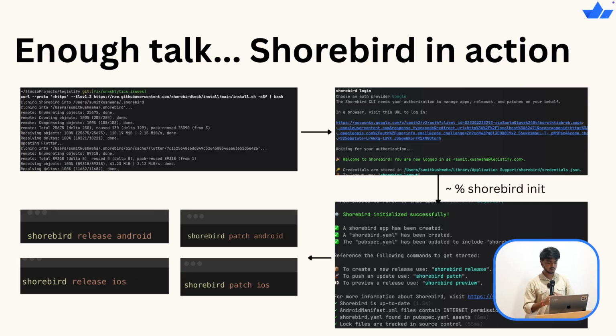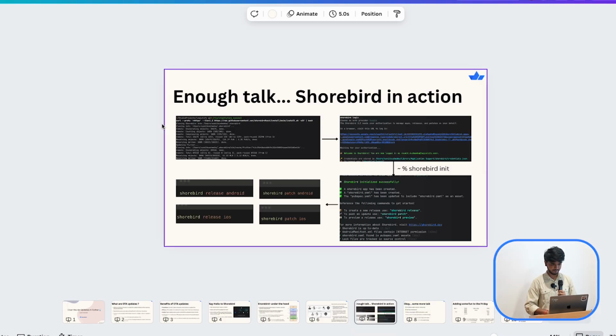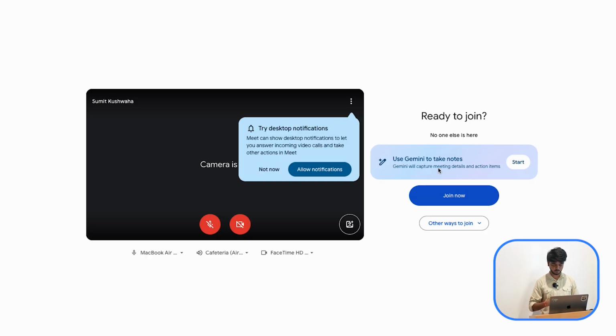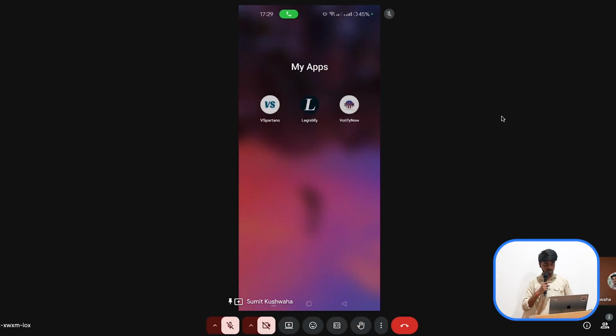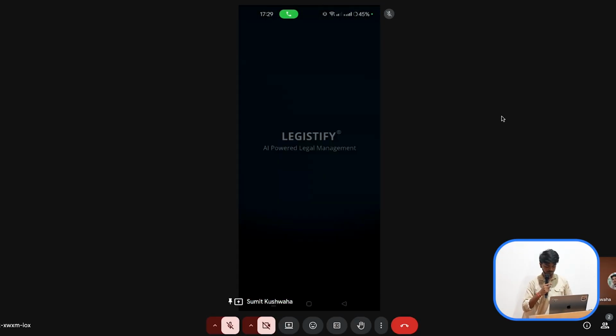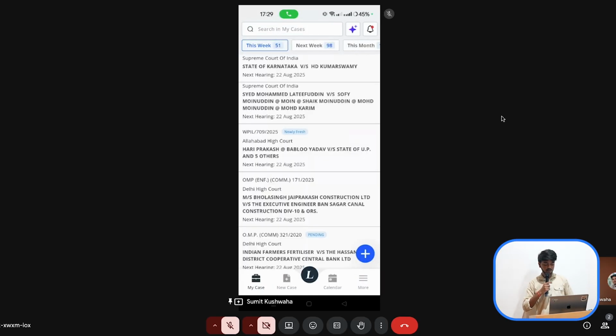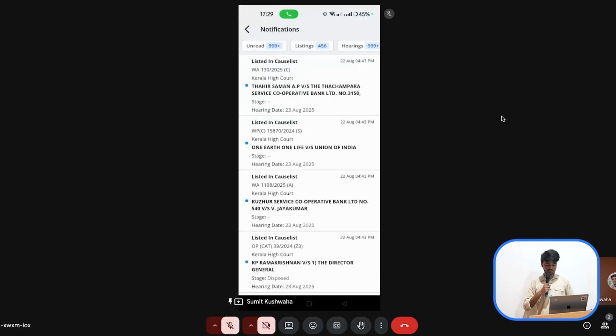Okay, अभी मैं आपको एक demo दिखाता हूँ. I am joining this meeting from my phone so that I can show you the app. I will show you the Legistify application and a certain bug that is there, and we will fix it via Shorebird without going through the approval process of the App Store and Google Play Store. All right, so here is the Legistify application, and we are directed to the notification screen. There is a certain bug here.